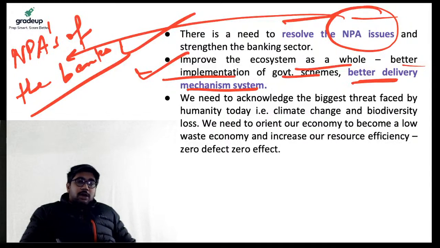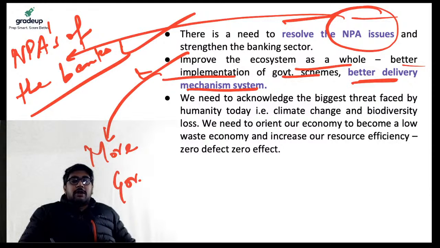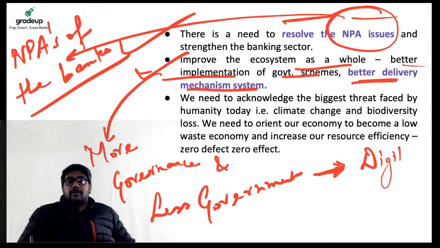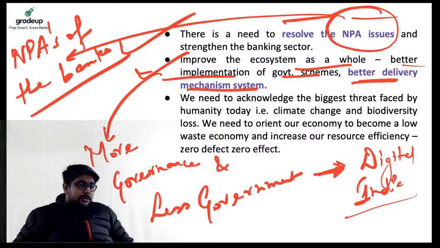I would say the model of more governance and less government works best actually, right? Which is being implemented very well through the Digital India initiative, we can say. Digital India initiative, right?